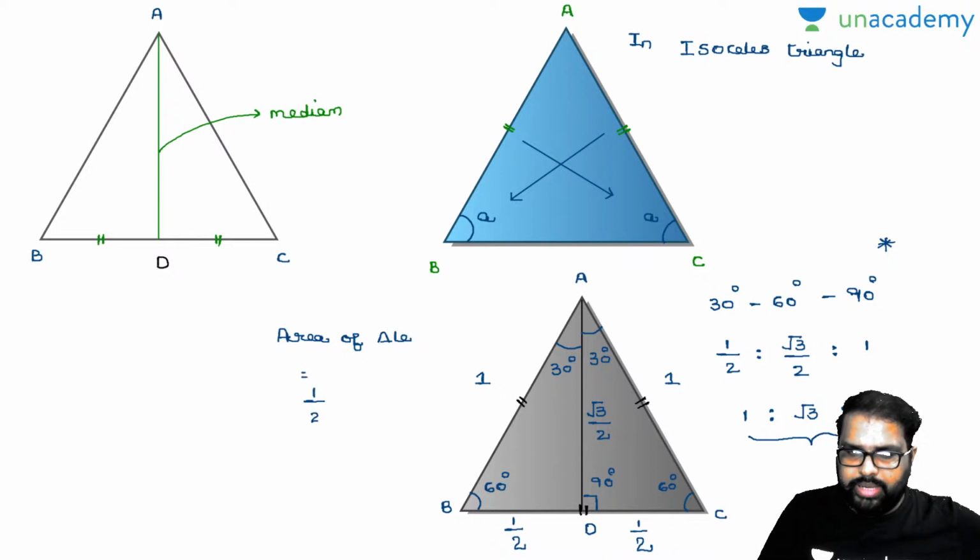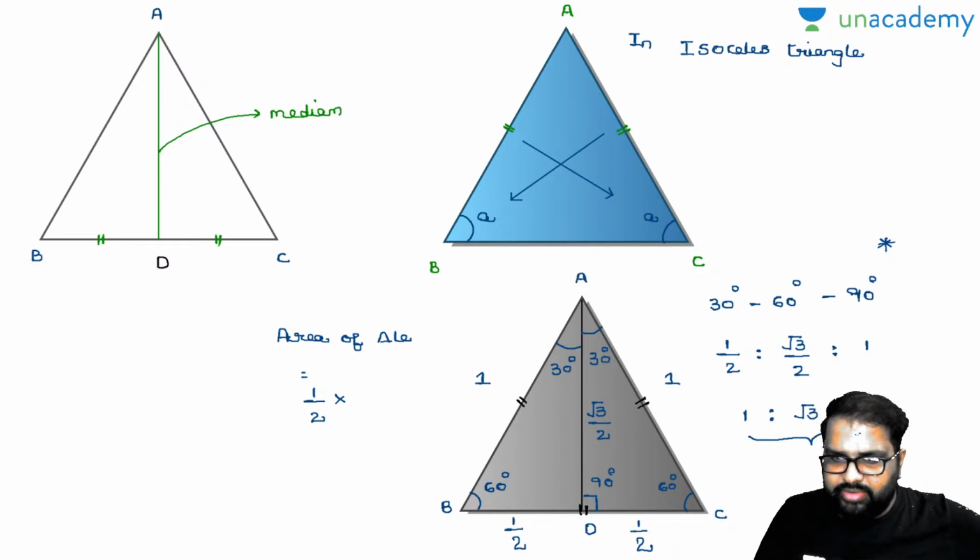Now what is your base here? Sorry, how can the base be 1 by 2 here? BC is the base, and the BC value is 1. What is your height there? Height is root 3 by 2. Am I right or wrong?